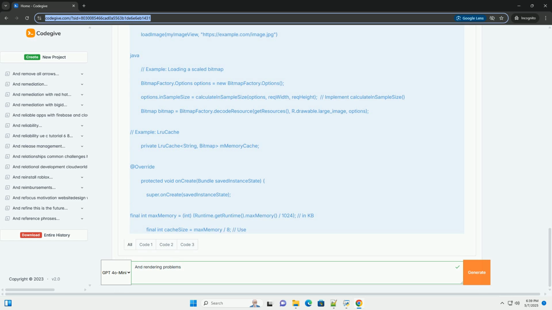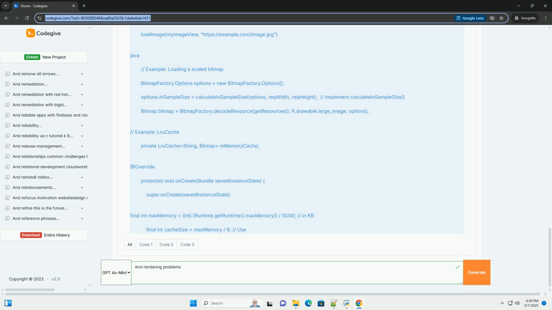Optimize onDraw method, custom views. Avoid allocations in onDraw. Don't create new Paint objects, Path objects, or other objects within the onDraw method. Create these objects once and reuse them. Use Canvas methods efficiently. Use the Canvas methods that are most appropriate for the task.